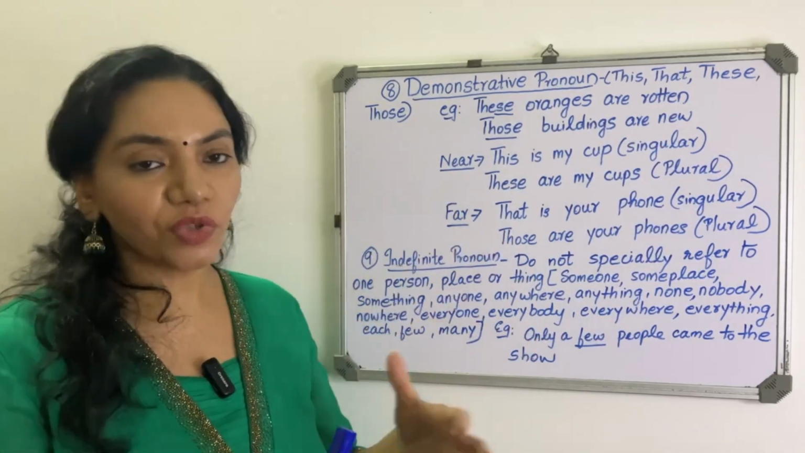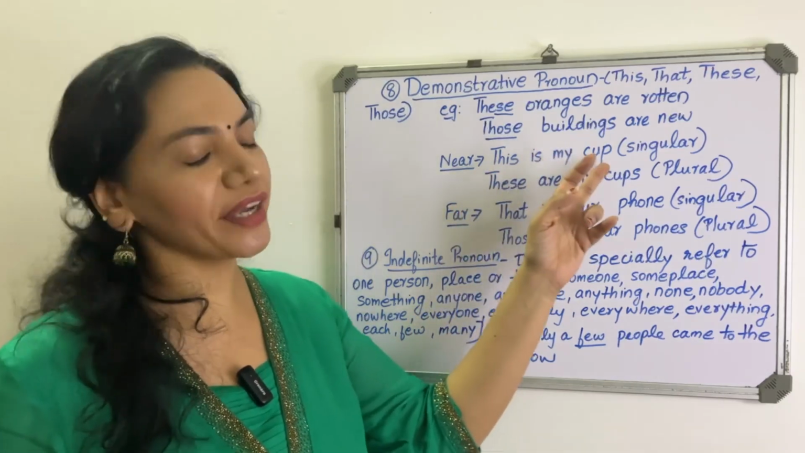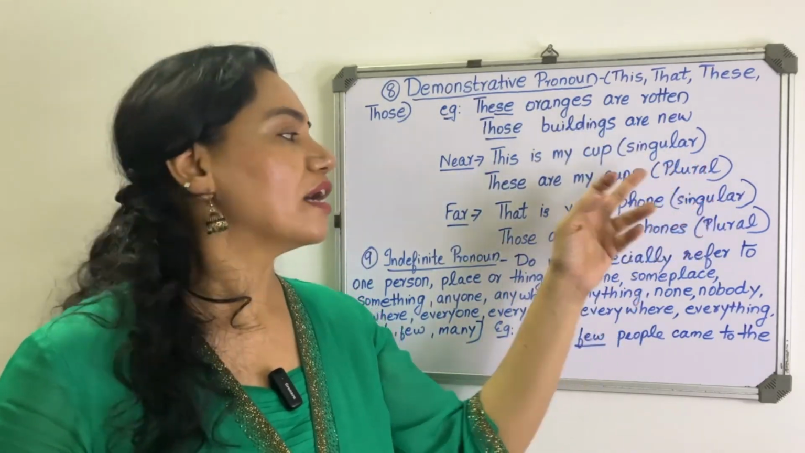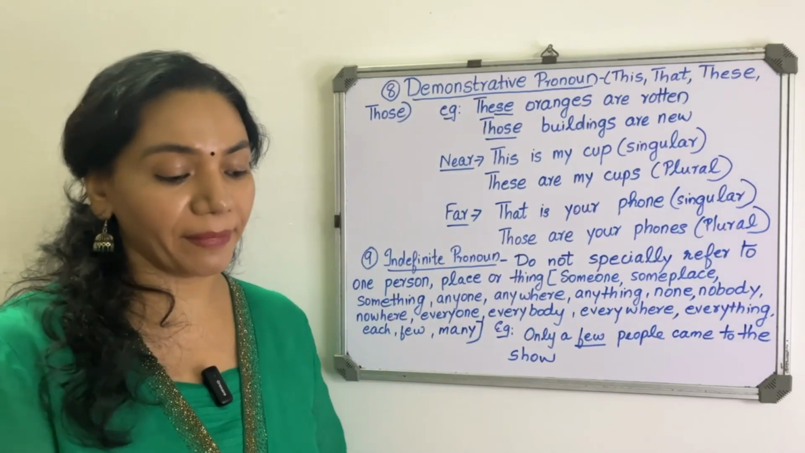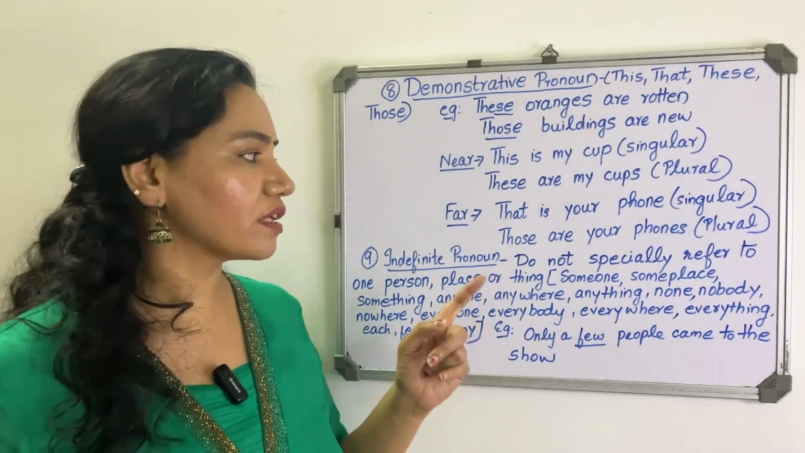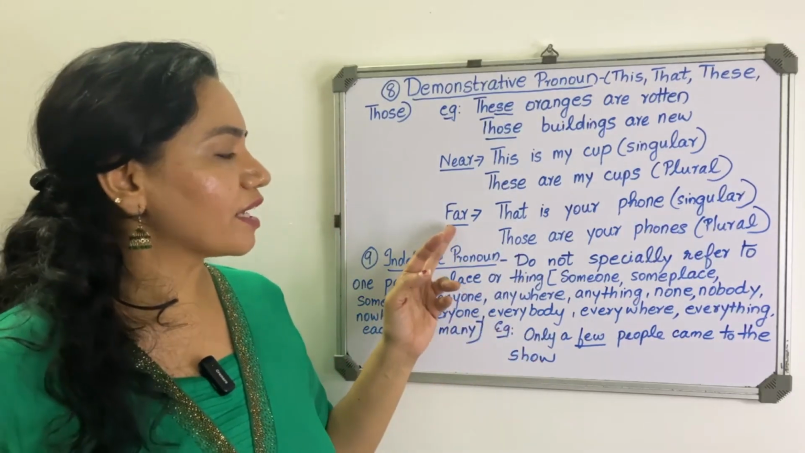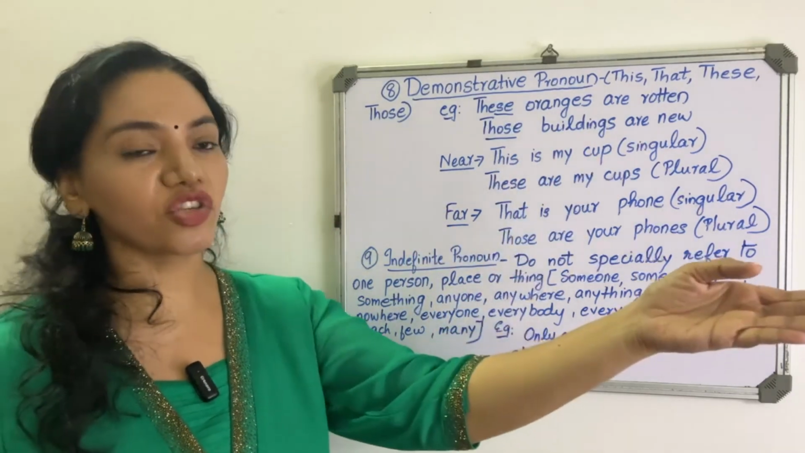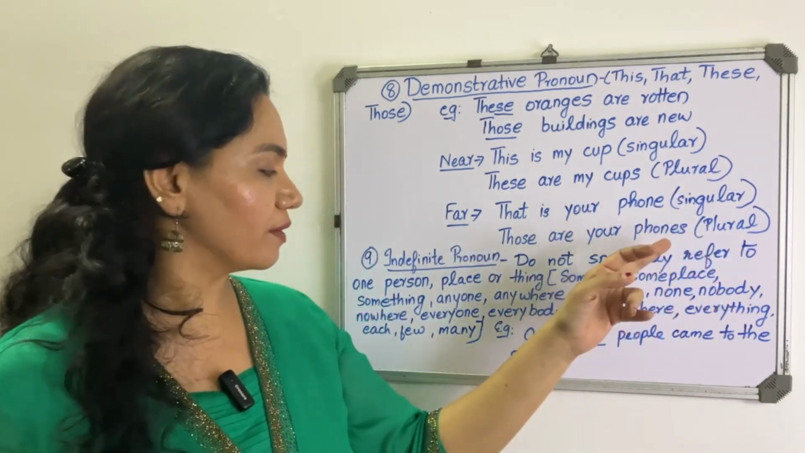So when it comes to near, whatever you want to say about something near, you can say this is my cup in the case of singular, and these are my cups in the case of plural, where there are many cups nearby. So note it down, everyone, all these points, and study nicely. When it comes to far, okay, that is your phone. Those are your phones when it comes to plural.